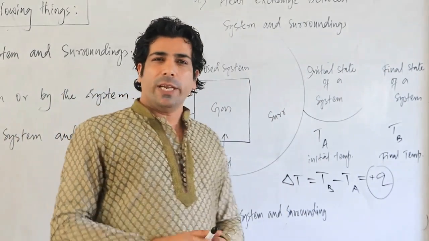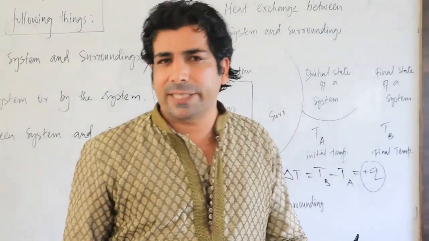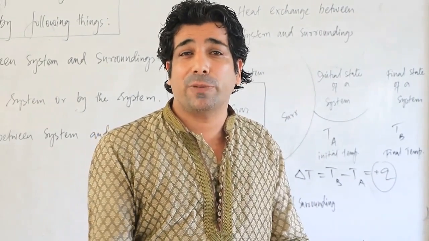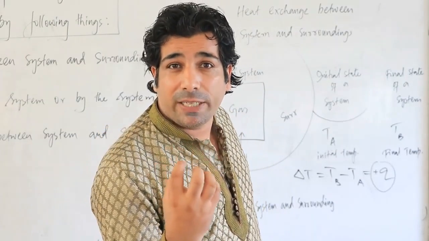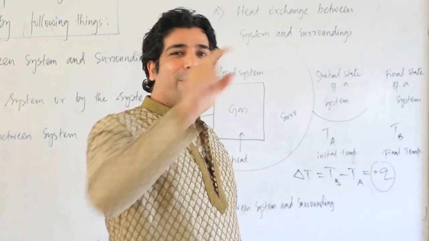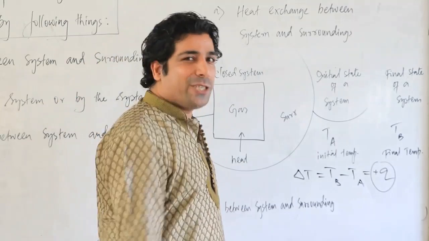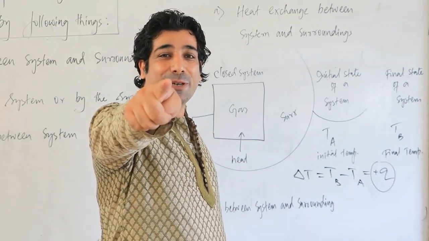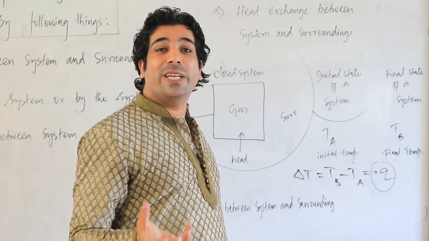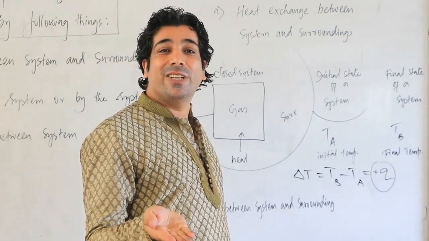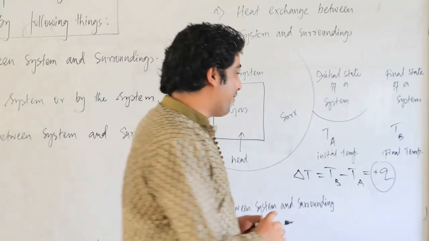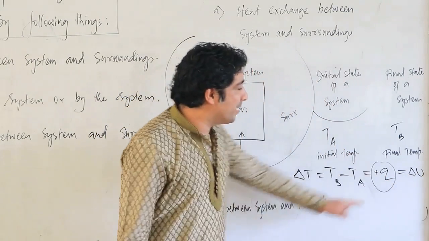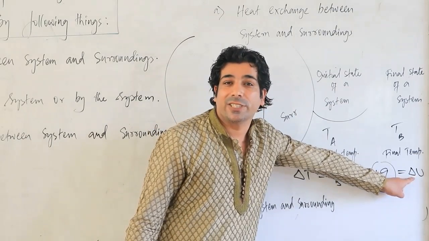Now when the temperature of the system changes from TA to TB, from initial to final, the temperature of the system increases by absorbing the heat. And remember, when temperature changes, the internal energy of the system will also change because the system is absorbing heat. So its internal energy will also increase. I can write delta U, which is nothing but the change in internal energy.